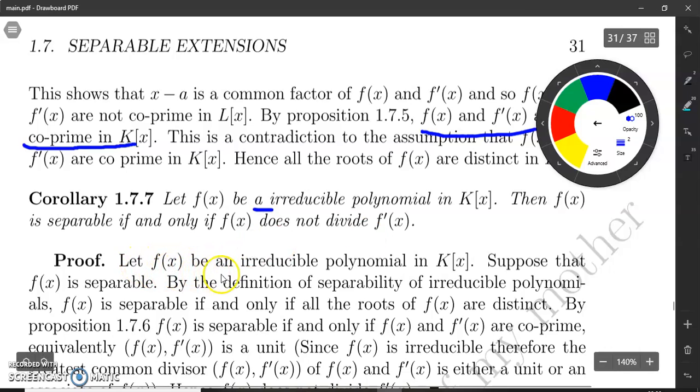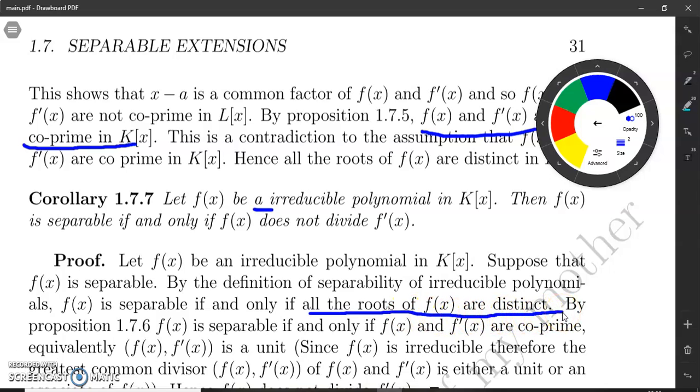So let f(x) be an irreducible polynomial in Kx. Our aim is to prove that f(x) is separable if and only if f(x) does not divide f dash x. Suppose that f(x) is separable. You know that an irreducible polynomial is separable if all the roots of that polynomial are distinct. Since f(x) is irreducible and separable, by definition of separability, all the roots of f(x) are distinct. So remember the definition of separability of an irreducible polynomial.